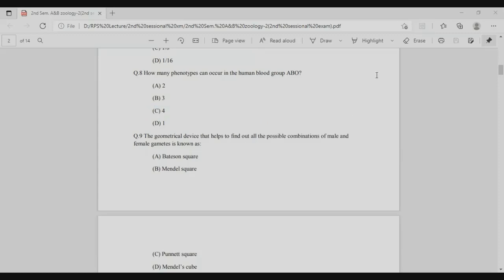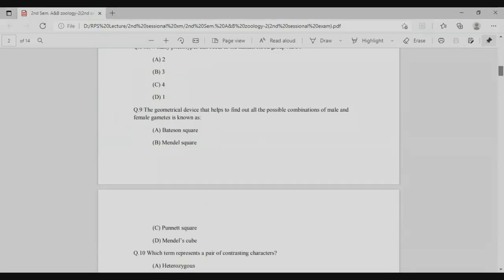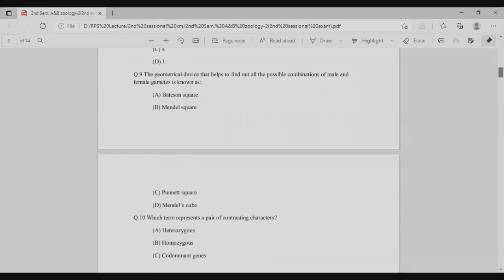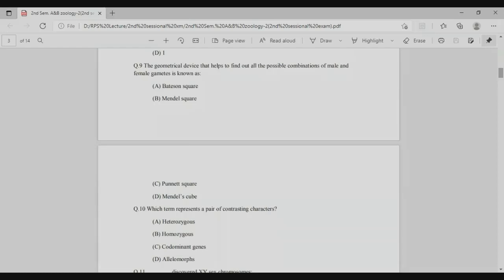The next question is question number 9: the geometrical device that helps to find out all the possible combinations of male and female gametes is known as? The right answer is the Punnett square, because with the help of the Punnett square we can determine all the possible combinations.